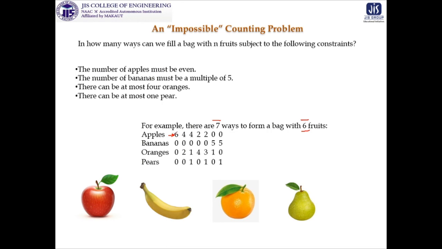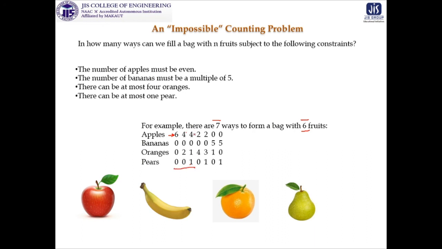Next, apples can't go for 5, apples can go for 4 as it is even, and we are not going to take any banana, we are taking only 2 oranges. Or we can take 4 apples, no banana, 1 orange, 1 pear, no banana because banana can be taken as 0 or 5 or 10 in this way. So already we got 3 arrangements.